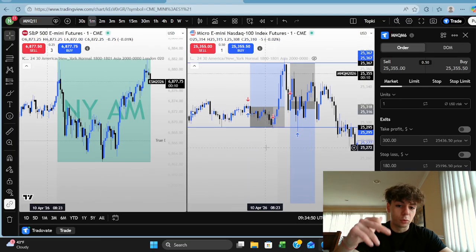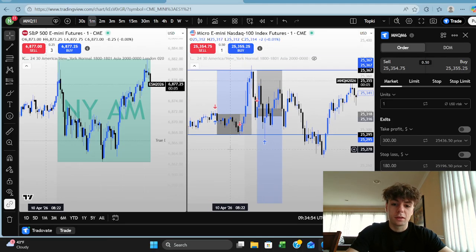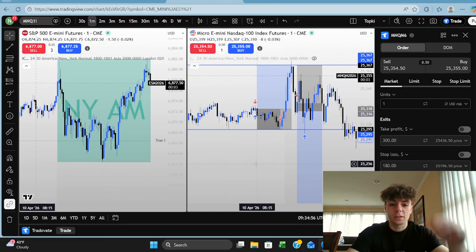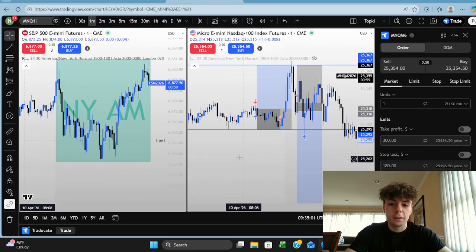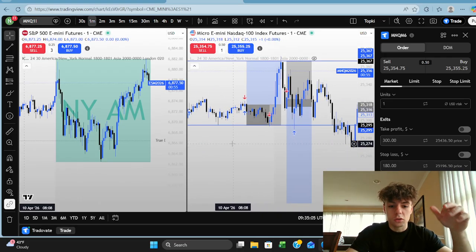Today is April 10th, 2026. This is the CPI recap. This is how I lost around $800 today on my actual accounts. And as well, I blew 4 eval accounts trying to full port CPI. You can't see the executions here because I executed it on Tradovate and this is TradingView.